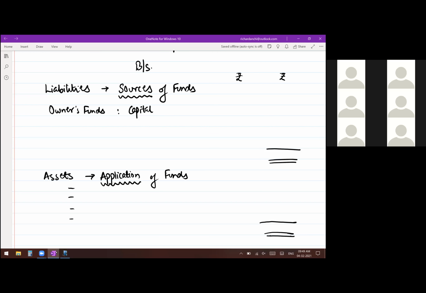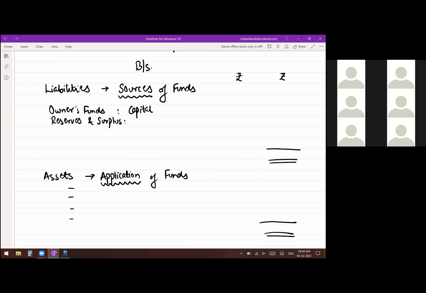Still don't write anything, students. We are going to see the format in a different way later on, which is printed and given. But for understanding, just pay attention. Owner's funds, that is your capital. Then we had added net profit to capital. Here that has to be written separately, and that is under the head of reserves and surplus, which means nothing but whatever profit you have earned in this year or in the last year or in all the years previous.